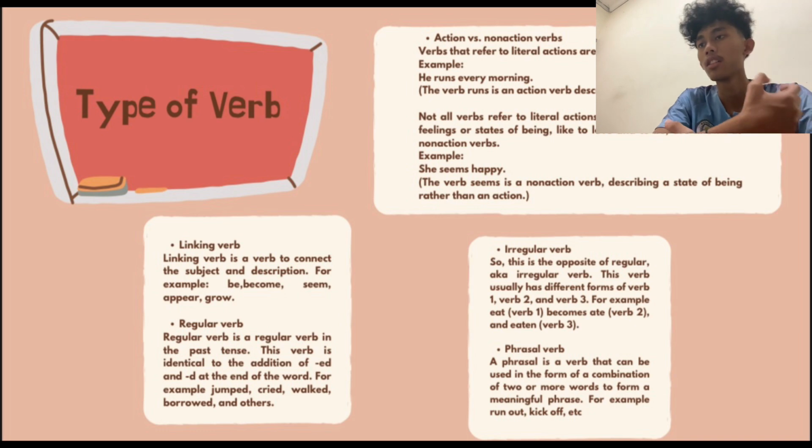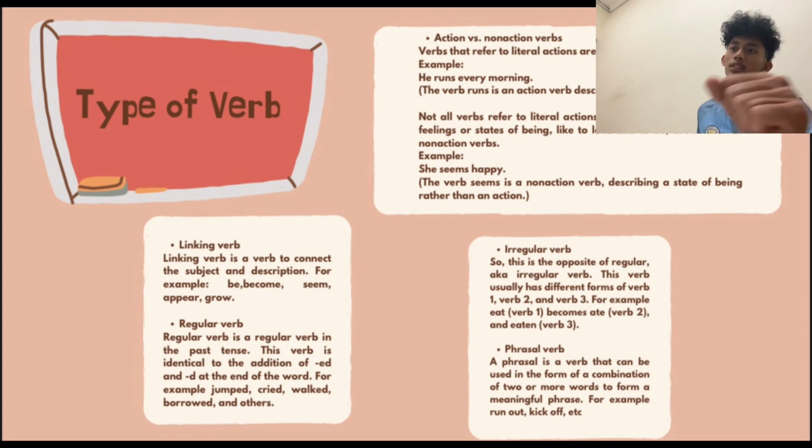Next, we have the regular verb. A regular verb is a verb in the past tense that is identical to the addition of -d or -ed at the end of the word. For example, jumped, cried, walked, borrowed, and the others.